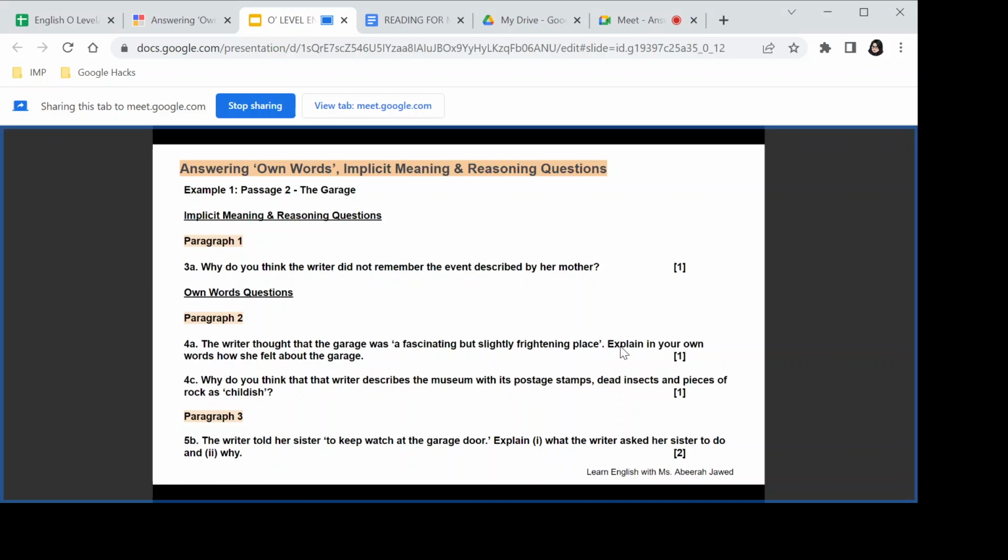All right, what we need to do is explain how she felt about the garage. Now, what are we supposed to do? The command is to explain. Clear? In whose words? Our own words. What exactly do we need to explain here? A fascinating but slightly frightening place. Her feelings about the garage, but they have given us a reference. So we need to explain her feelings about the garage with reference to the quotation given to us. The quotation is given to you. Now, let me check, it's usually a 2 mark question, isn't it?